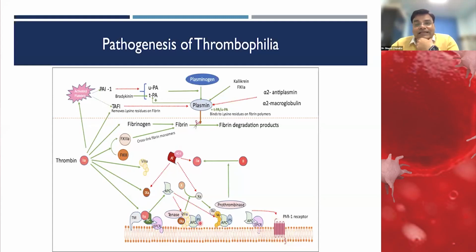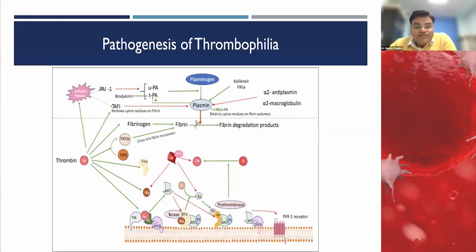Along with protein S, which is the cofactor for protein C, they degrade factor 8 and factor 5. When they degrade factor 8 and factor 5, there is no prothrombinase complex or tenase complex. That is how they reduce thrombin generation.